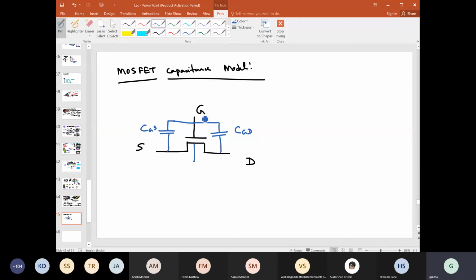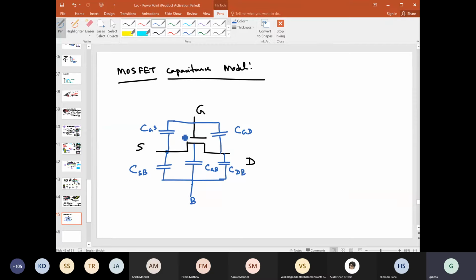There will also be a capacitance between gate and body, which we now write as CGB, and this is the body terminal. And there will also be a capacitance between source and body, and another capacitance between drain and body.